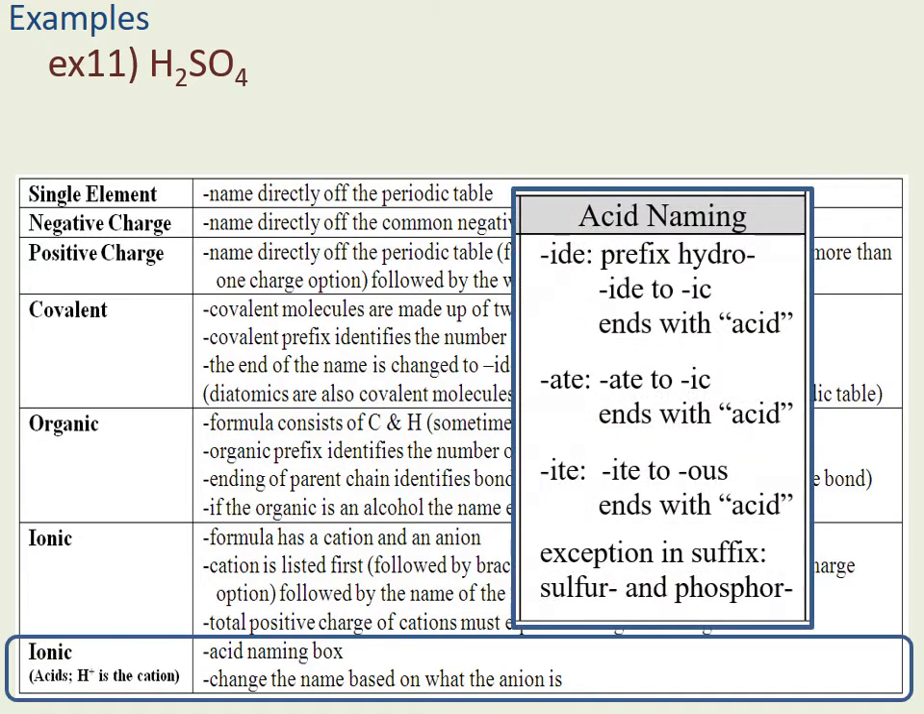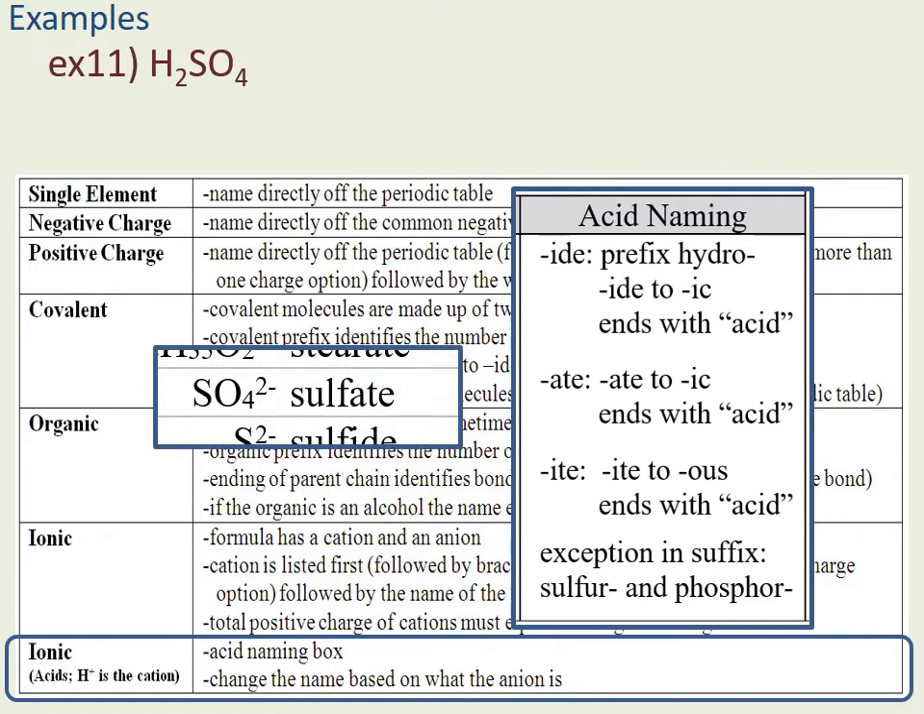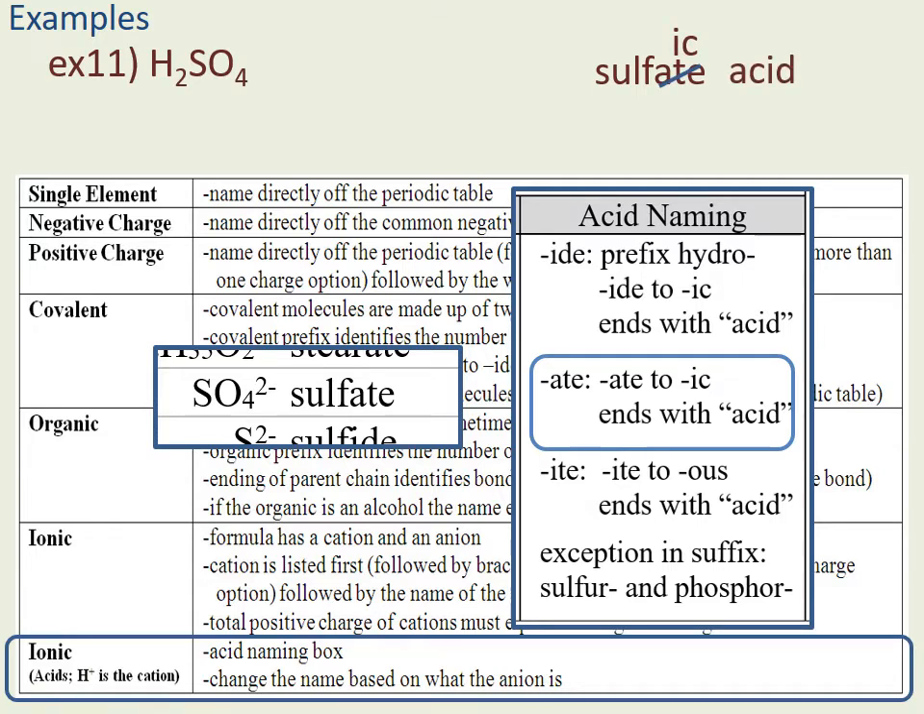So I need my acid naming box. And it says change the name based on what the anion is. So if I have H plus on the front, and I have 2 of those, that means my negative must be SO4 2 minus. So I go to the negative list on my pink sheet and look up SO4 2 minus, which is sulfate. Now in the acid naming box, it says if I have ate, I change ate to ic, and I follow with acid. So that gives me an answer of sulfic acid.